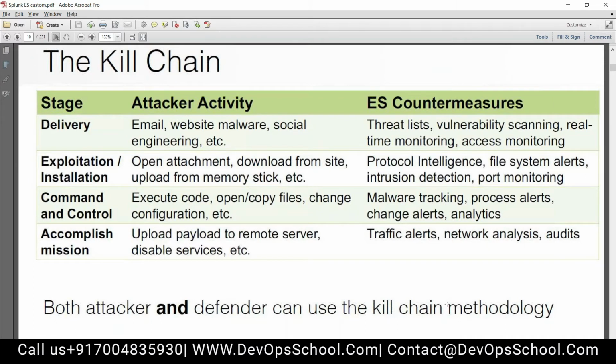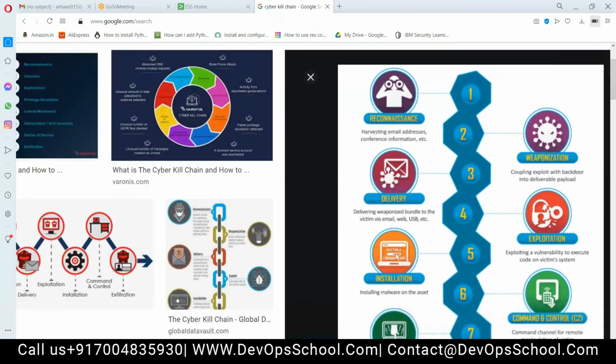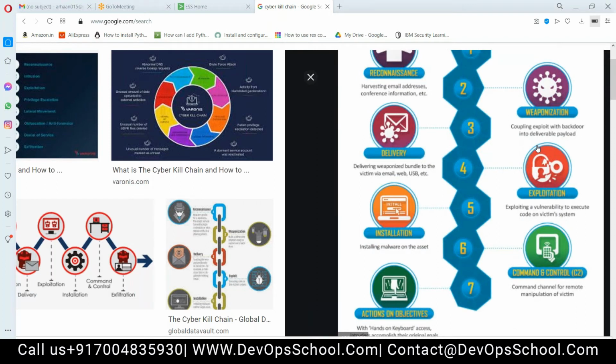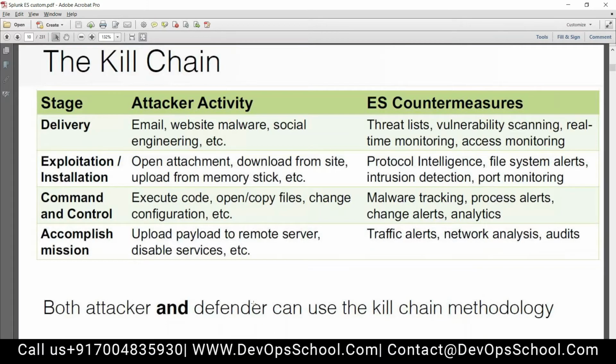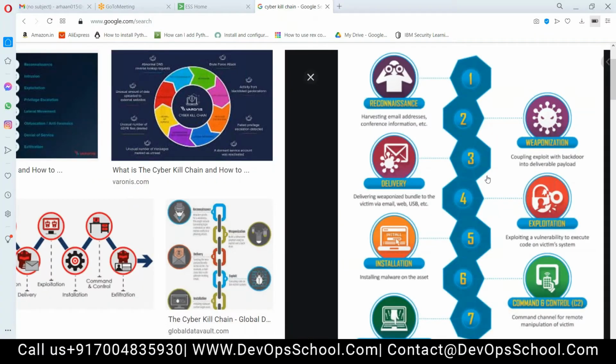Both attacker and defender can use the kill chain methodology. The attacker will understand the cyber kill chain and will attack accordingly. He knows, okay, I have to do the reconnaissance first, then weaponization. How will a defender utilize the cyber kill chain? Tell me, Sylvian and Mohammed, as a defender, as a Splunk monitoring person, L1 analyst or L2 analyst, how are you going to utilize it? It's written, it can be used by both. Just tell me whatever is coming to your mind.